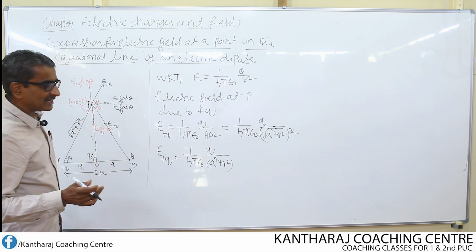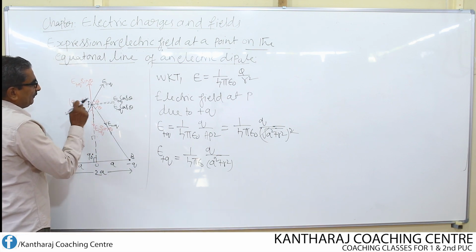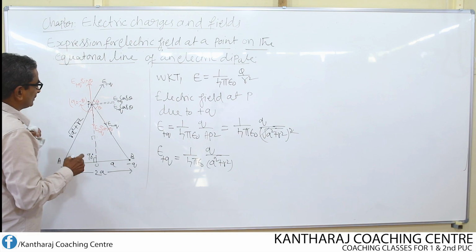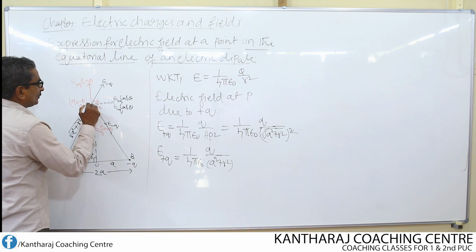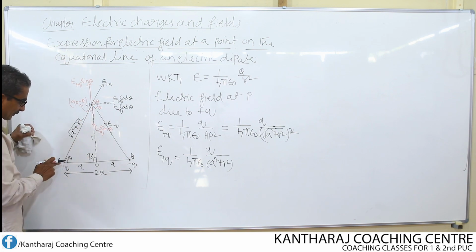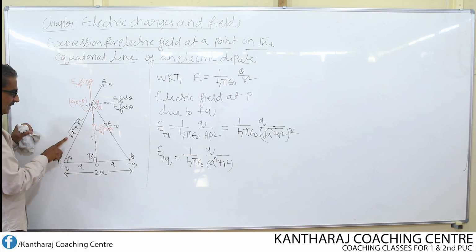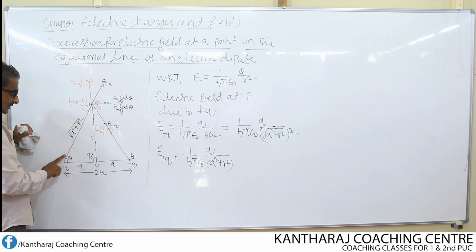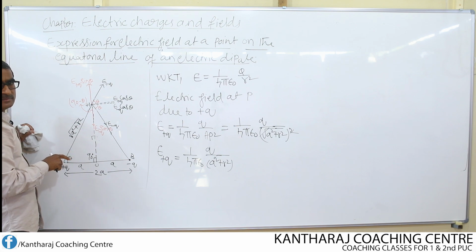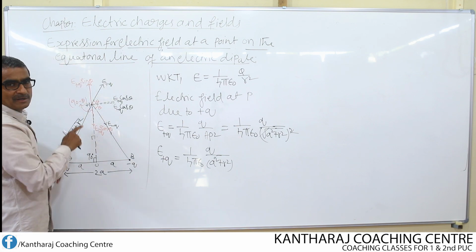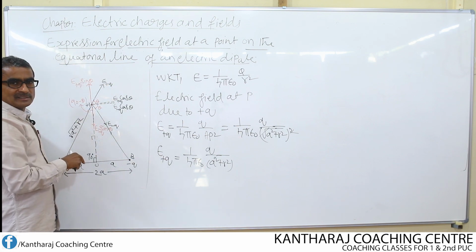How do you find its direction? At the point P, I imagine a test charge, that means 1 coulomb of positive charge, I am going to keep here. This charge undergoes repulsion and tends to move along a straight line path. It has to move along a straight line only. It cannot move in some other path or in a curved path.